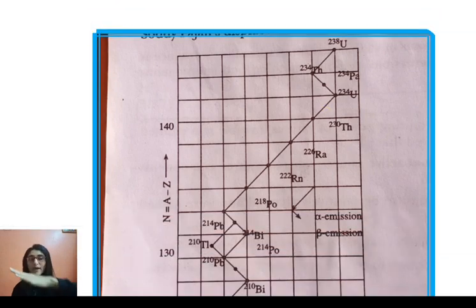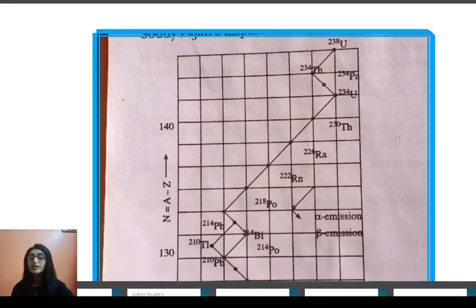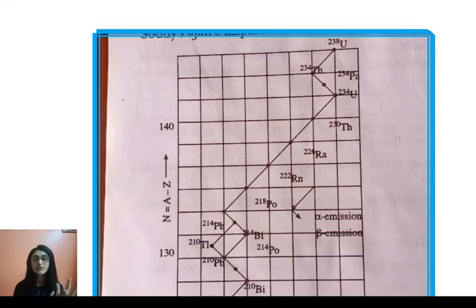Now here the arrow is pointing right, that means beta emission is taking place. We know that when beta emission takes place, the atomic mass number remains the same, so here you have uranium 234. After that, alpha emission takes place again and again. Mass number reduces by 4 units, so 230, then 226, then 222, then 218. That way the process will continue. This is called branching.